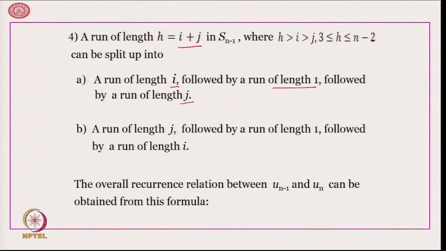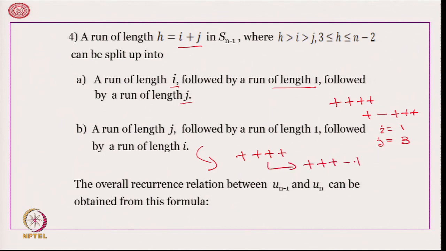That means, the split is not equal. For example, we can have plus plus plus plus divided into 3 parts, plus followed by a minus followed by 3 plus. So, here I is equal to 1, j is equal to 3. On the other hand, it can also split it like plus plus plus plus goes to plus plus plus minus plus. Therefore, I is equal to 3, j is equal to 1.